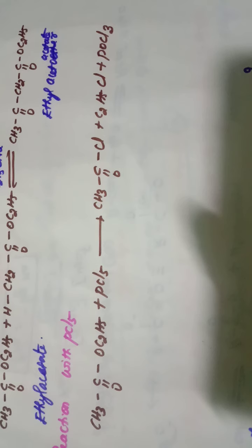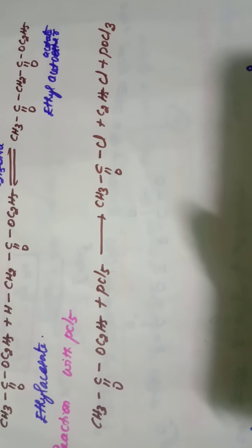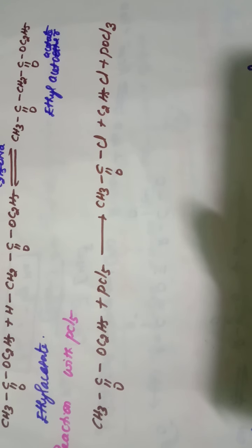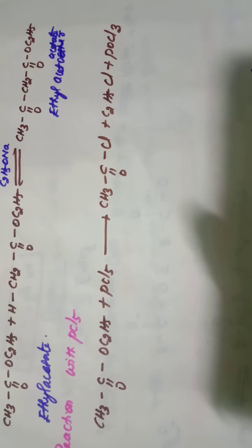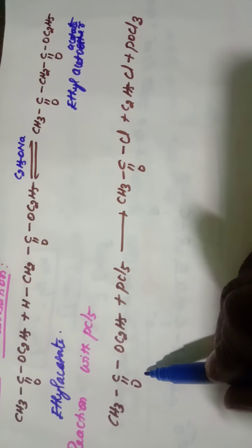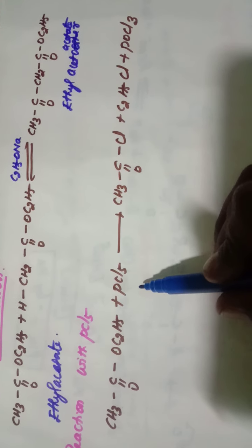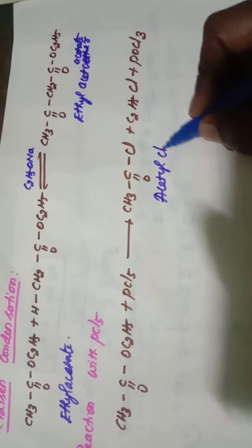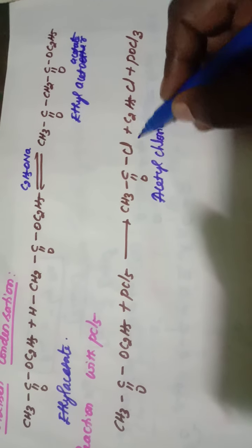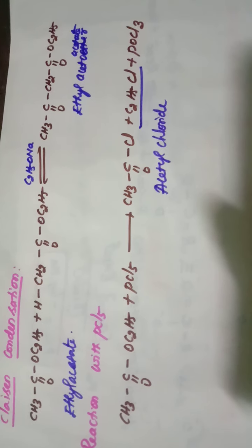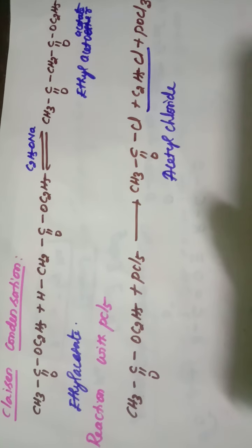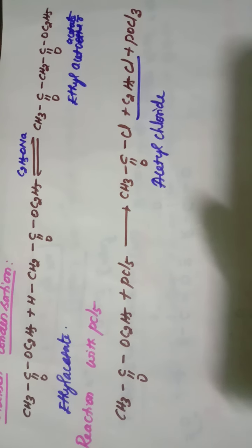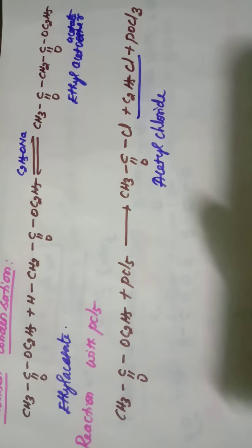Next one is reaction with PCl5. When this ethyl acetate reacts with PCl5, it gives a mixture of acetyl chloride and ethyl chloride. These are all the chemical properties of esters. Next, we will discuss about acid amide.